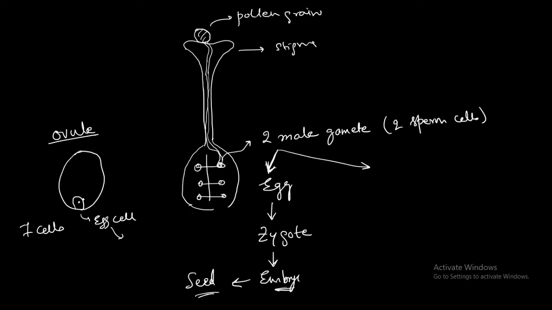The zygote will form the embryo. Inside the seed, for example, you will see some chana or moong, when it germinates, there will be something going upwards, something coming downwards. So this is the embryo, attached to the cotyledon. This whole thing is the seed, and inside the seed is the embryo. So the whole seed is coming from the ovule, the embryo itself is coming from the egg cell, the fusion of the male and female gamete.